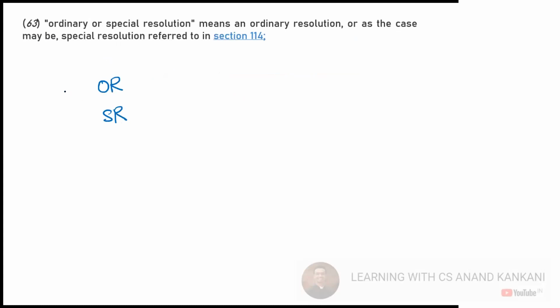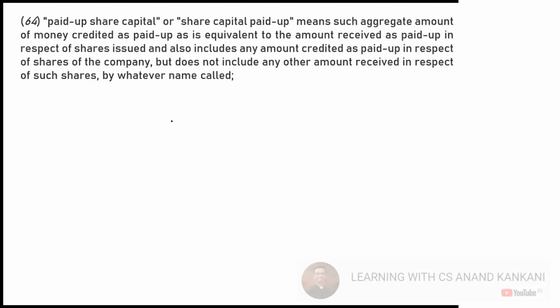Then you have the definition of ordinary resolution and special resolution. This we have already covered. We'll cover it in detail when we study section 114. Then you have the definition of the paid up share capital or the share capital. So this is again